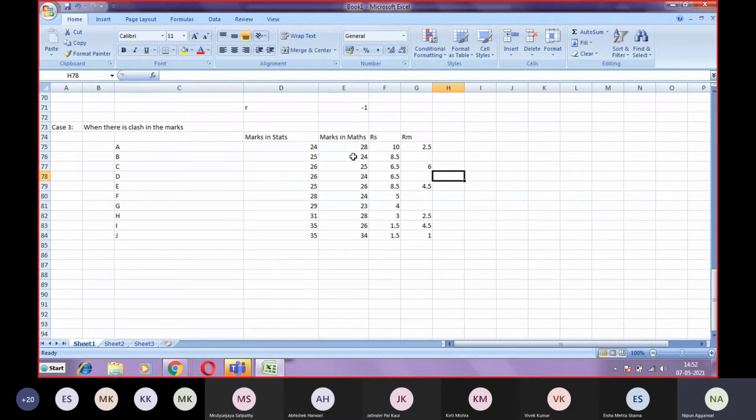After 25 comes 24. There are 3 values of 24, which means ranks 7, 8, 9. So there will be a clash in the 3 ranks, 7, 8 and 9, and you have to take the average of 7, 8 and 9. 7 plus 8 is 15, 15 plus 9 is 24. 24 divided by 3.